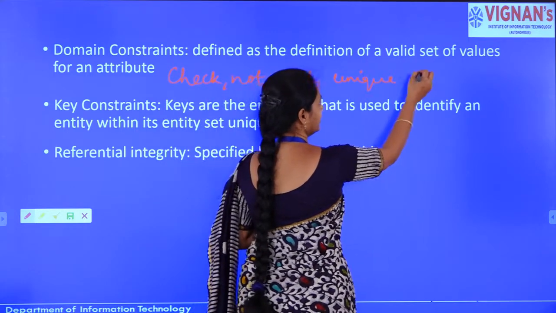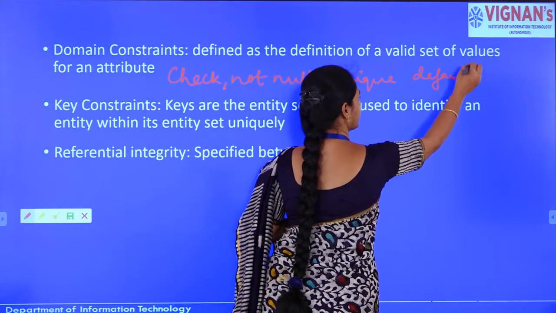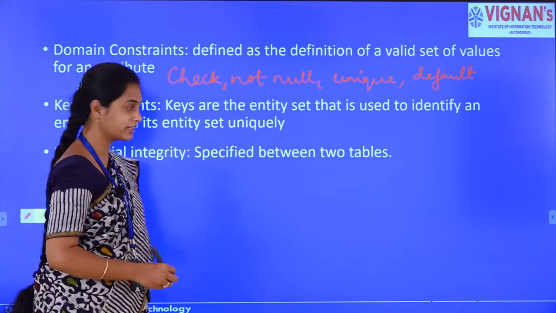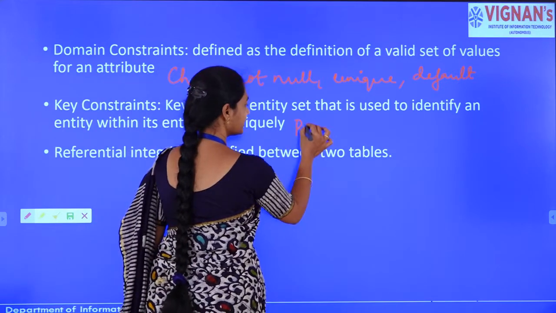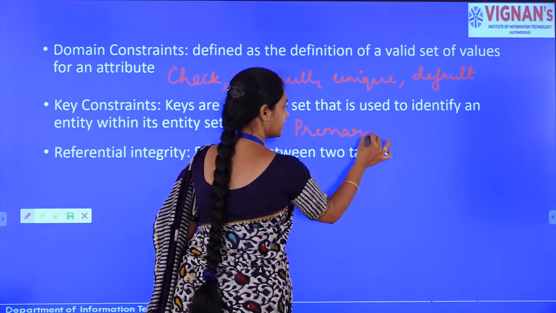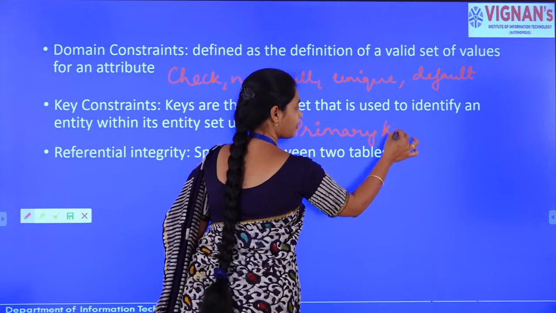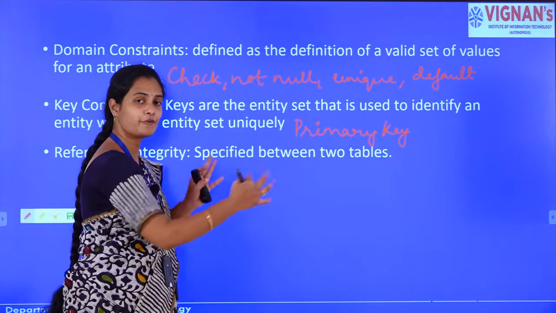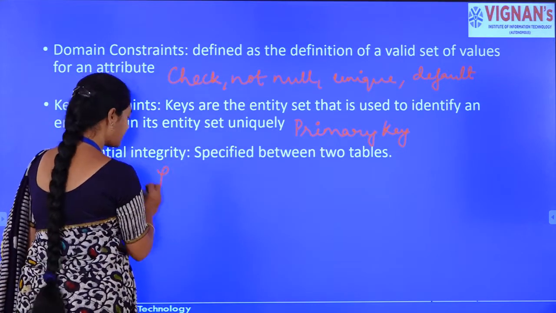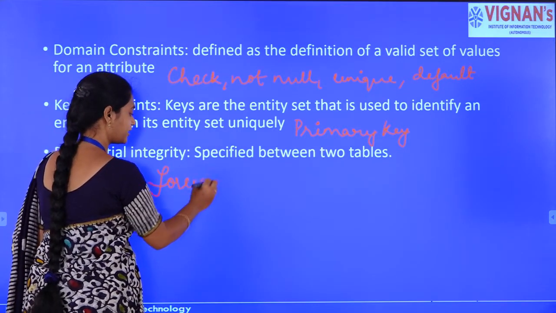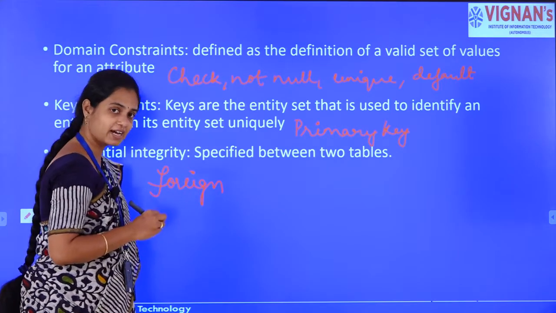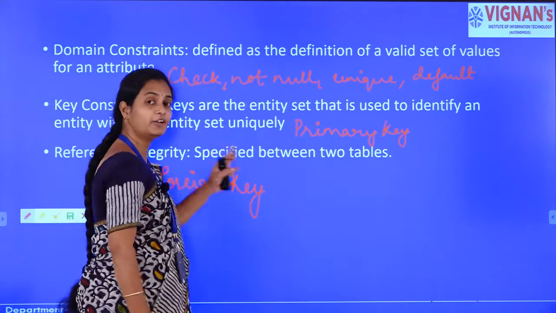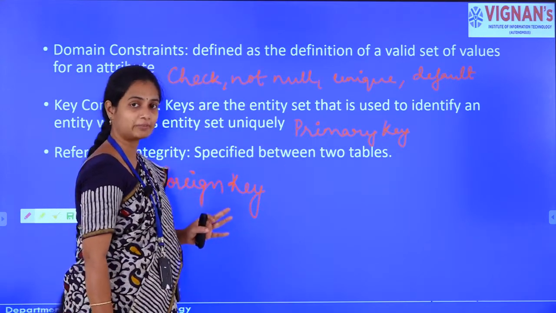These are the examples for domain constraints, where we apply them on the attribute. Here we have primary key. We have also discussed how we have to choose a primary key for a relation. Then the foreign key will become the referential integrity, because to maintain the data consistency we are specifying the foreign key between the two tables, right.